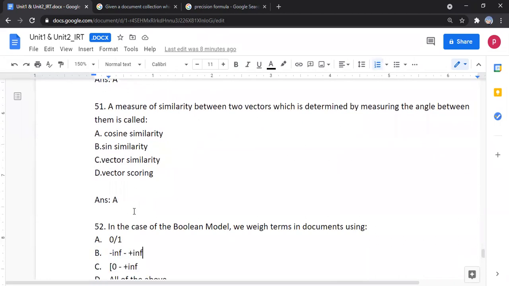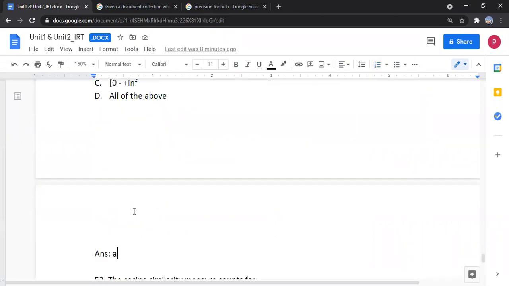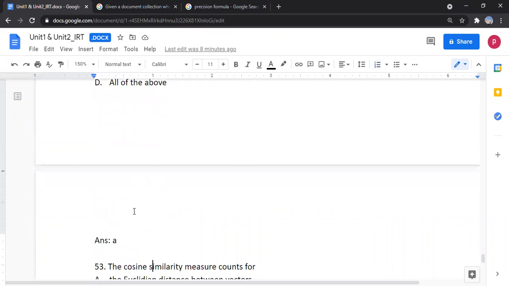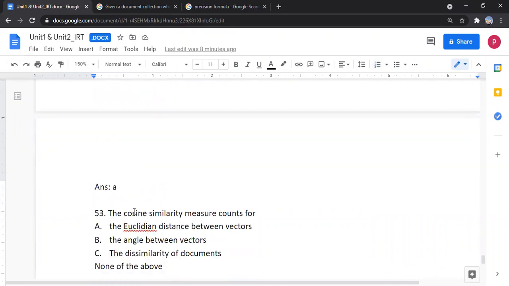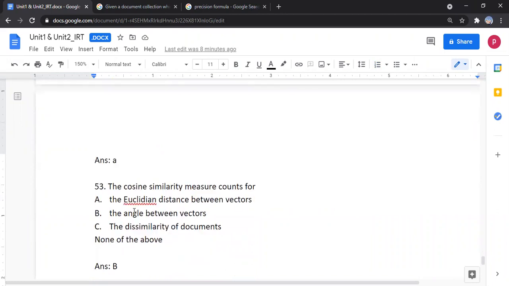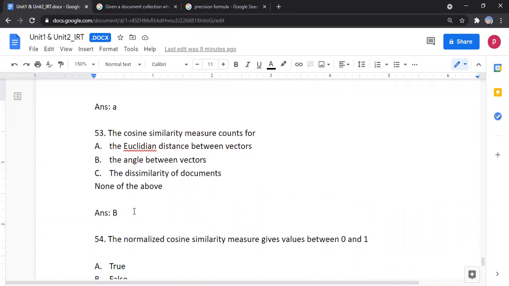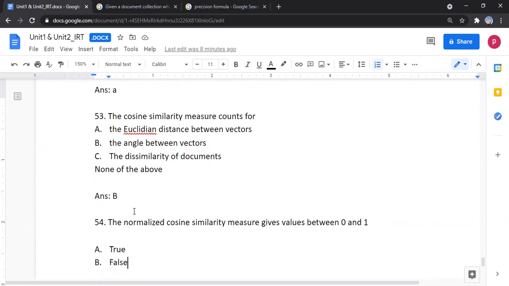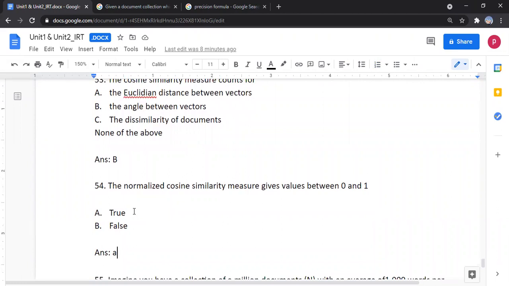In case of Boolean retrieval model, the weight of terms in documents uses 0 or 1. The cosine similarity measure accounts for the angle between vectors. The normalized cosine similarity measure gives values between 0 and 1. The answer is true.